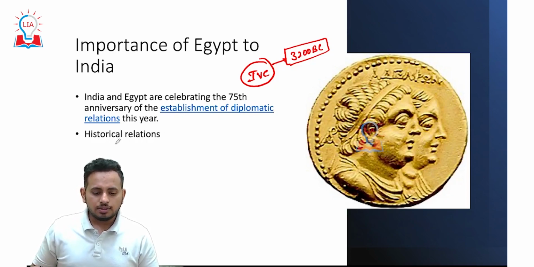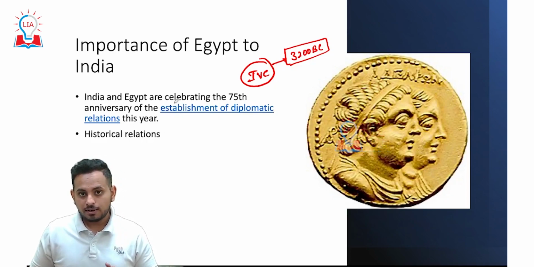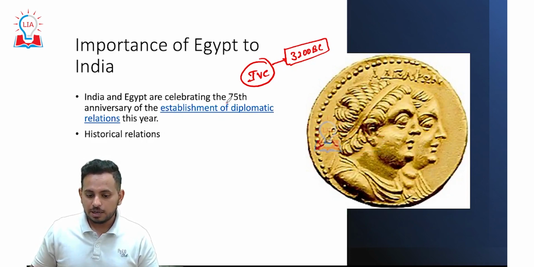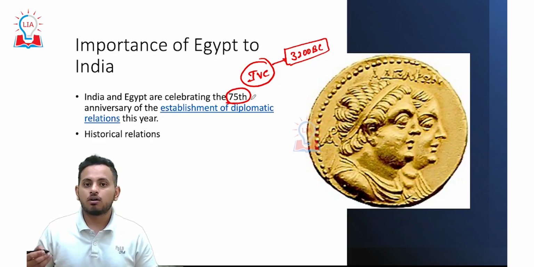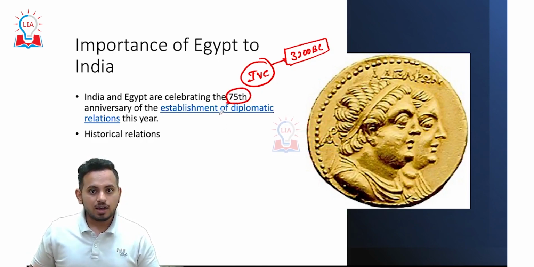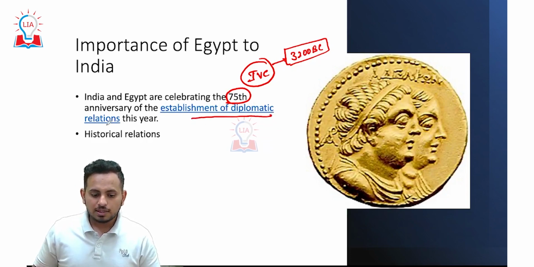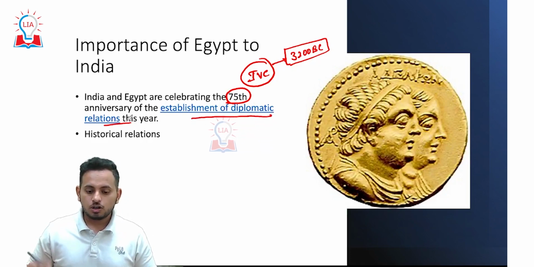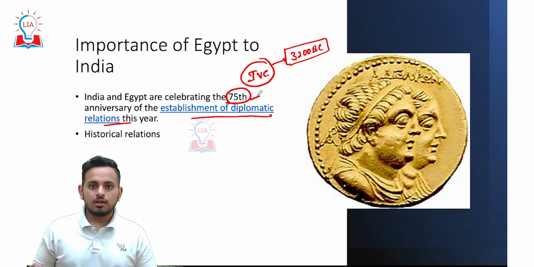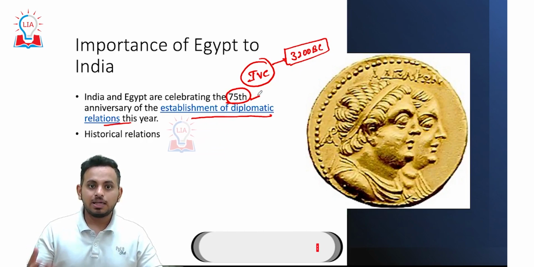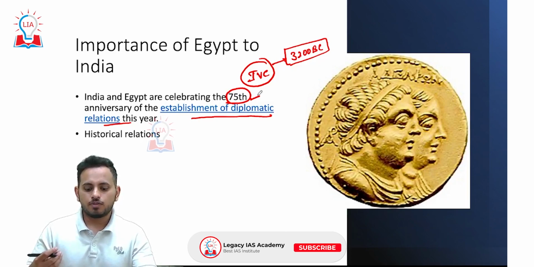And now, as we're celebrating the 75th anniversary of our independence, India and Egypt are celebrating the 75th year of the establishment of diplomatic relations. So, to commemorate this event, the Egyptian president has been invited to be the chief guest of our Republic Day celebrations.